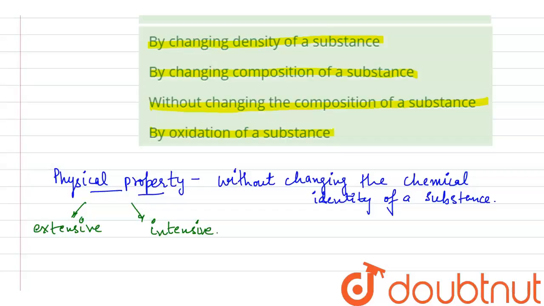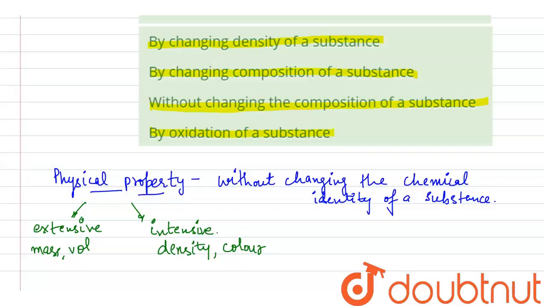Physical properties are also either extensive or intensive. Extensive properties such as mass, volume, etc., depend upon the amount of matter that is being measured. And intensive properties such as density, color, etc., do not depend on the amount of the matter.